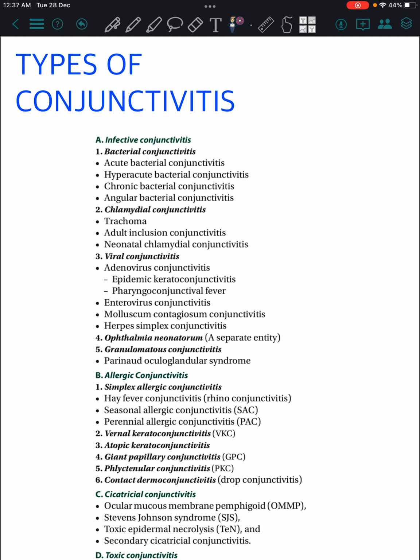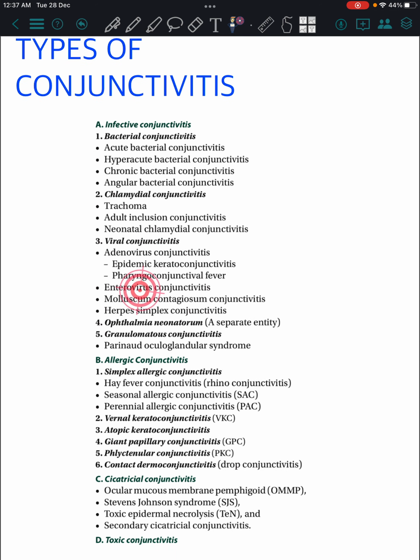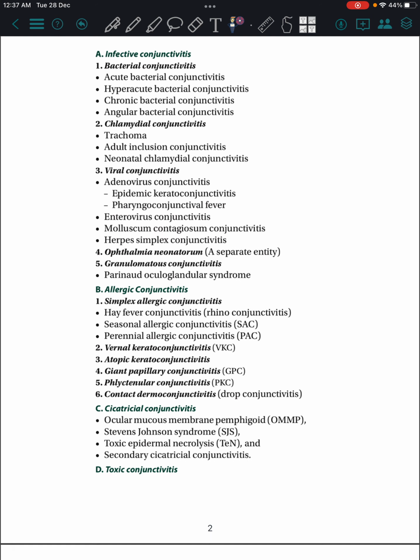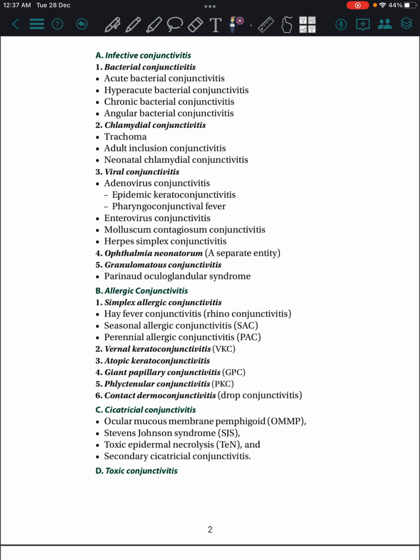Then there will be chlamydial, where you can see trachoma. Then viral conjunctivitis, the most common being adenovirus conjunctivitis. Then there will be enterovirus conjunctivitis, molluscum contagiosum, and herpes simplex. We can see the rest of the topics in the next videos.